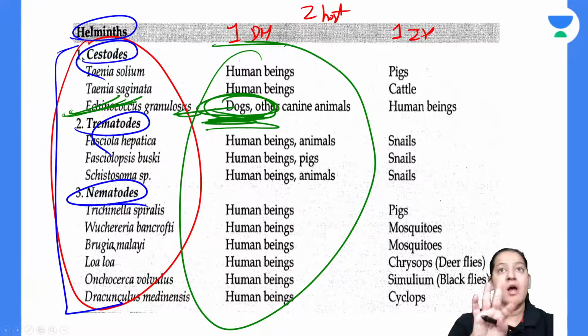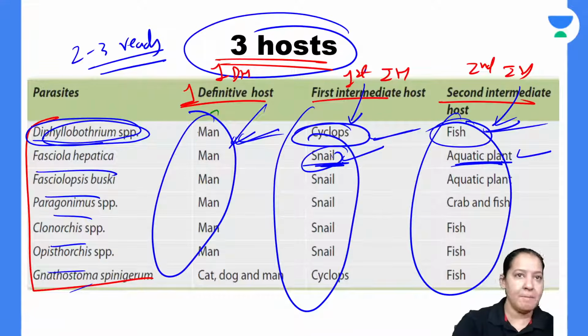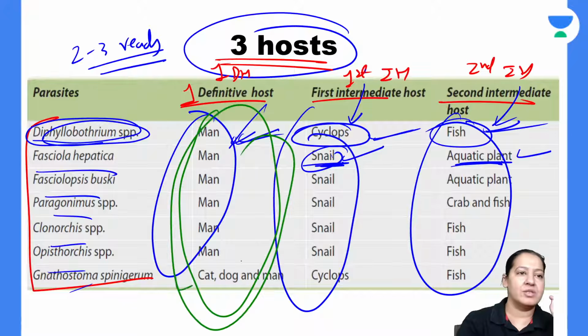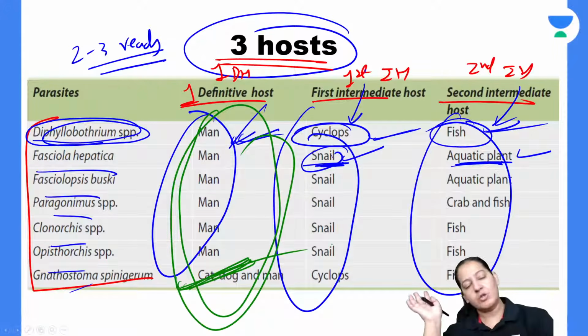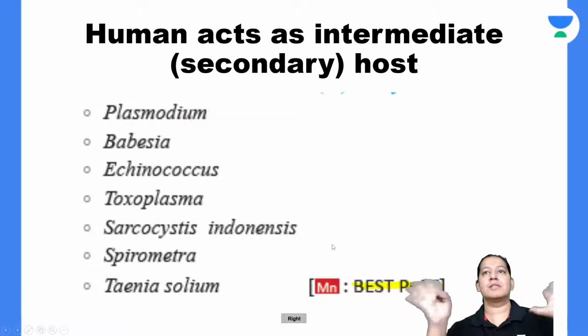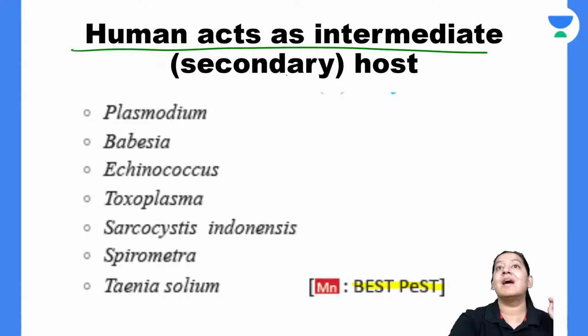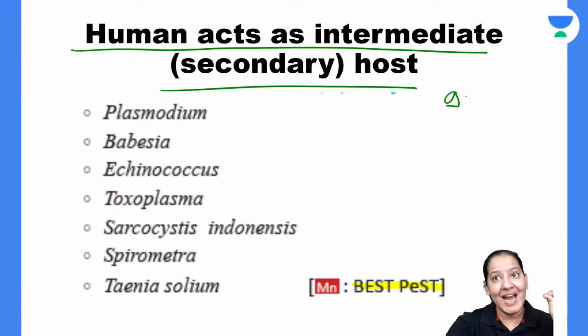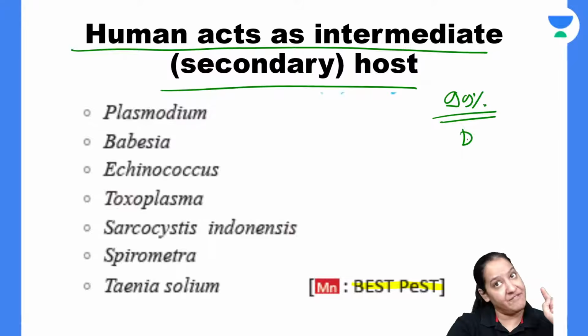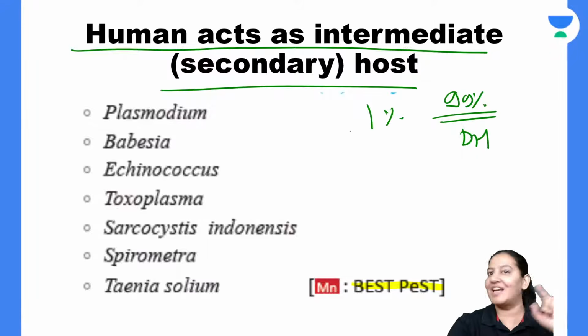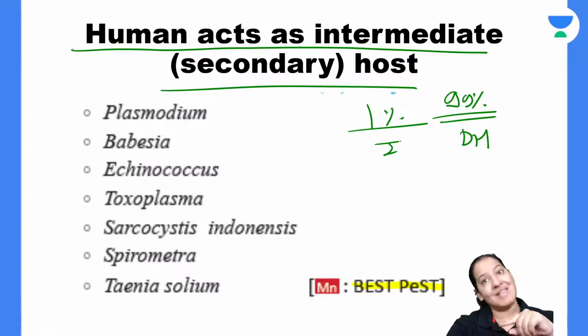That was the two host list. Come to the list of three hosts. In three hosts, maximum times man is the definitive host. This is the exception. This is the exception. So all exceptions together, this is the mnemonic, where man is not a definitive host, man is the intermediate host. 99% of the time man is a definitive host. Only 1% of the time man is not a definitive host, man is the intermediate host.